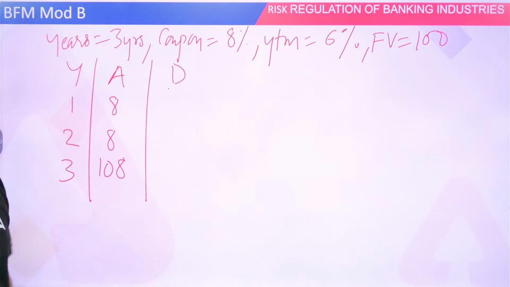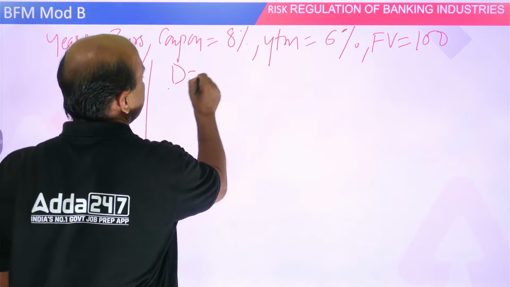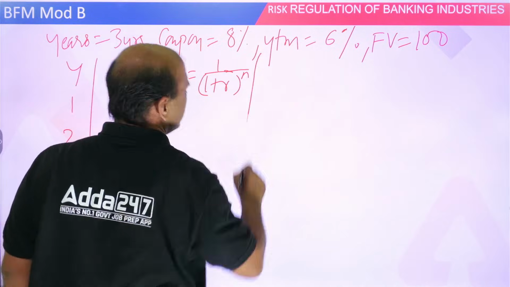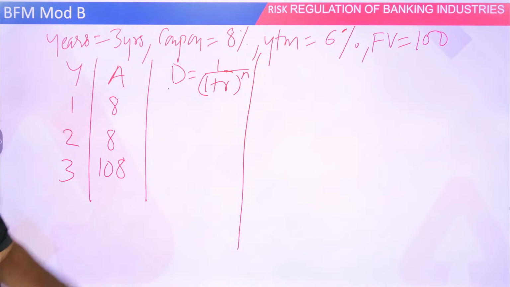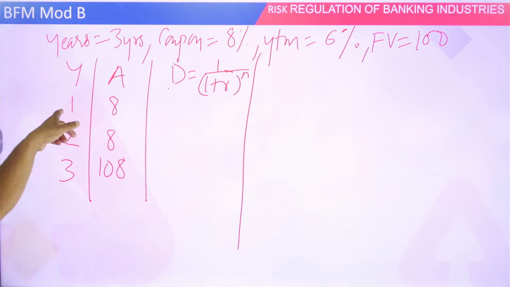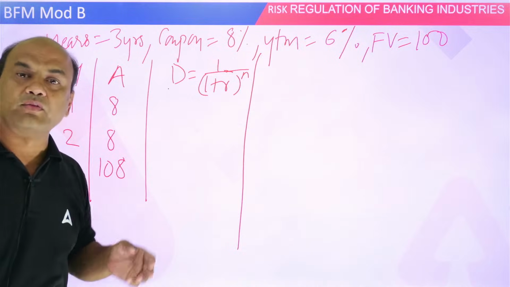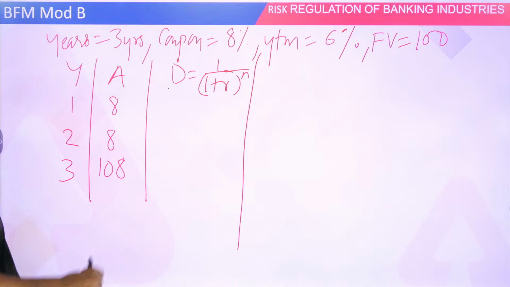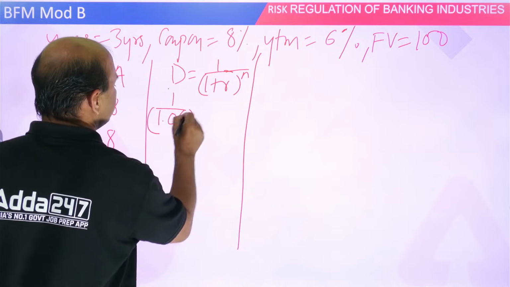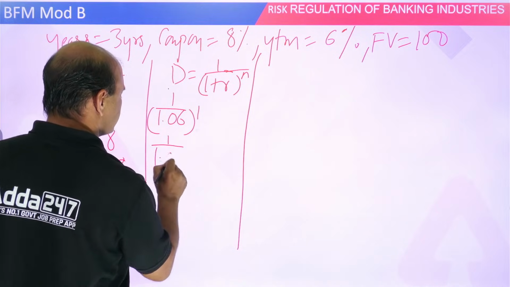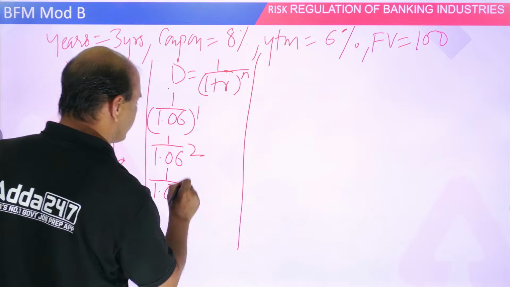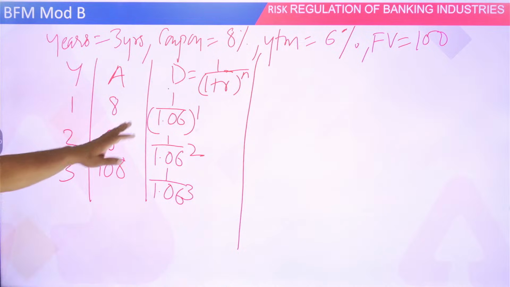Similarly, the discounting factor is 1 upon 1 plus r raised to n. Here r is the rate of interest, YTM. So it is 1 upon 1.06 raised to 1, then 1.06 raised to 2, then 1.06 raised to 3. Everything is 1 upon. So you get the answers.